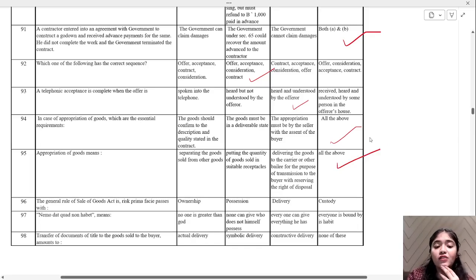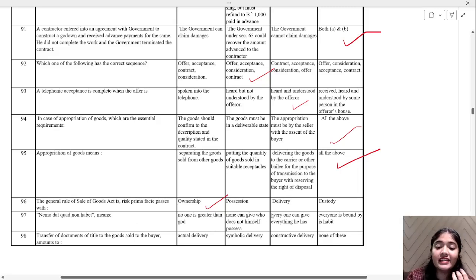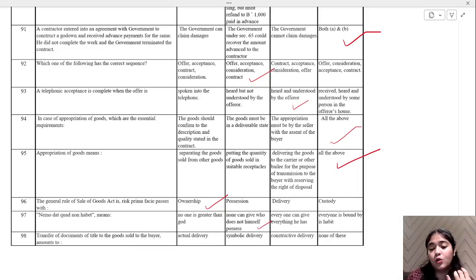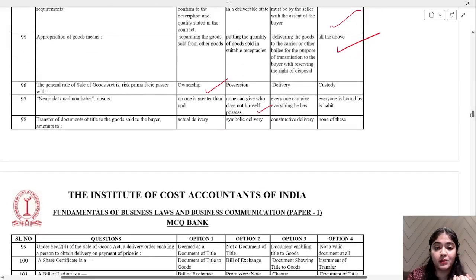The general rule of the Sale of Goods Act is risk prima facie passes with ownership, not possession, delivery or custody. Ownership. Nemo dat quod non habet means, tell me, none can give who does not himself possess. Okay, if you don't possess something, you can't give it to another person.